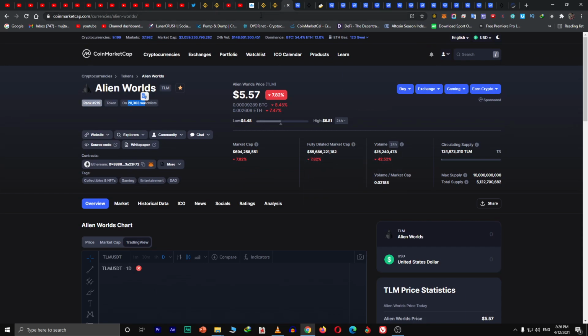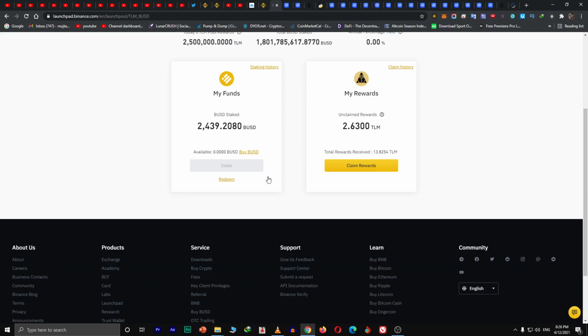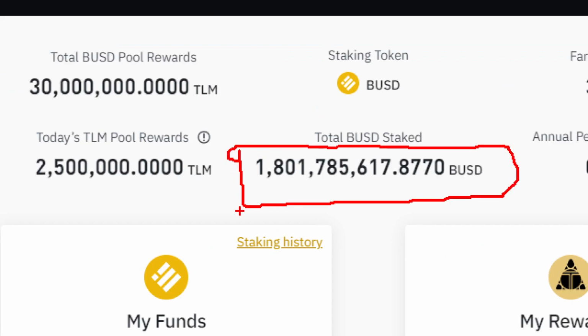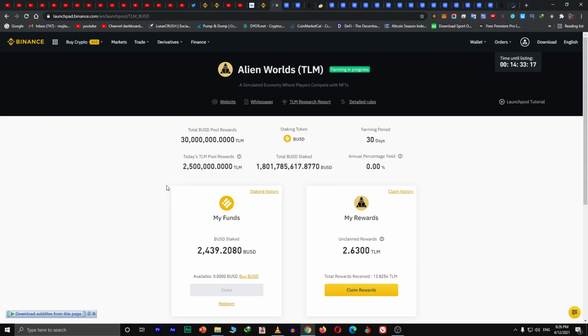Alien Worlds, but the one thing is the total amount staked here, just let me show you the total amount staked. Just look here, 1.8 billion USD. This is the biggest amount that has been invested till now. This is the 19th project and none bigger. And you can see in the past projects the amount staked was a maximum of only 606 million dollars, but this went up high to 1.8 billion dollars. So that's a very high amount.